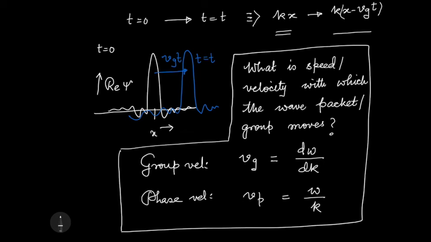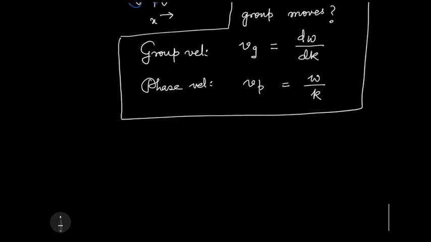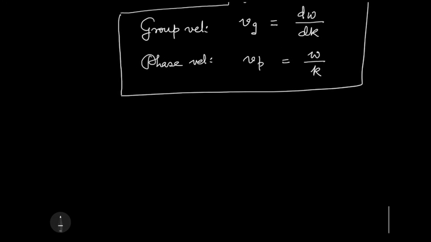I need to add up many waves with slightly different k, and then I will get the wave packet. And once I get the wave packet or wave group, I expect the velocity of that wave group to represent the particle. Okay. So let's look at what happens to the group.